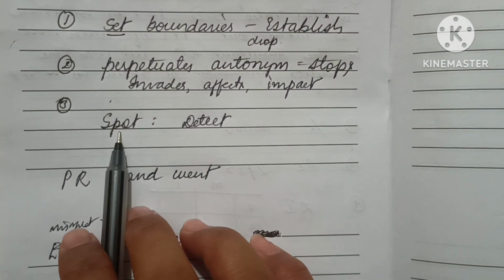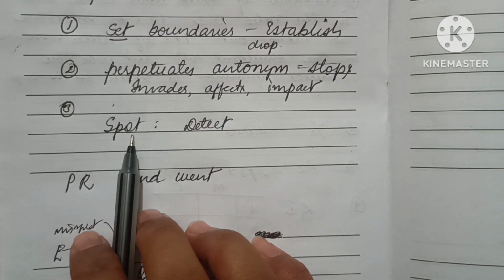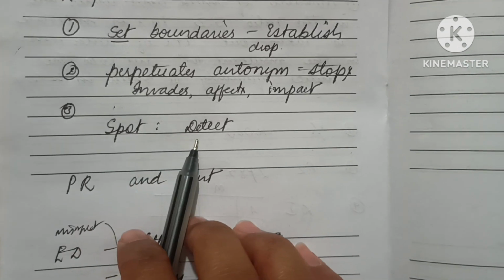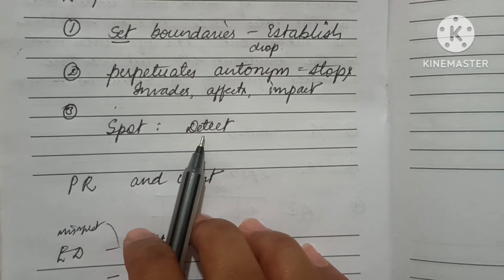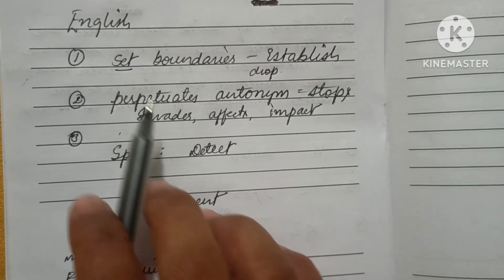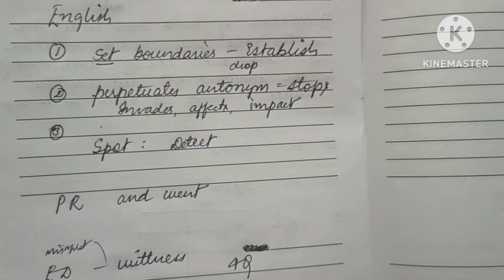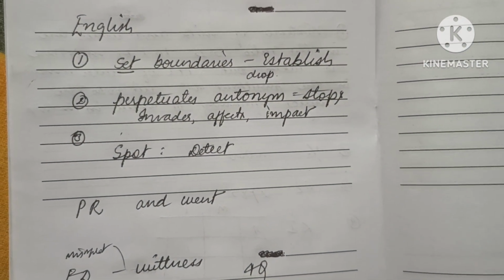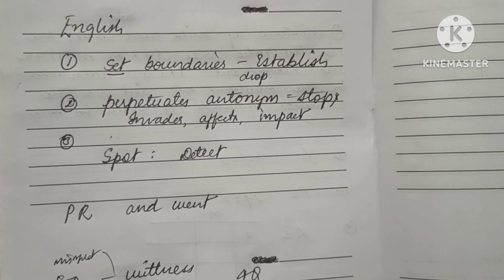Then one was the bold word, that is spot, so we have to write the synonym for this. So the answer will be detect. These are the questions from RC only. I think 9 to 10 questions were from RC.